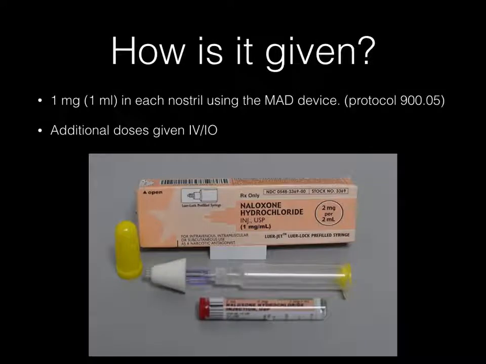So how do we give it? Naloxone comes packaged, as you see here, in a syringe that contains a concentration of 1 milligram per milliliter. Each syringe contains 2 milliliters of medication, so therefore there's 2 milligrams in each syringe of medicine. What we're going to do is take that syringe and attach the MAD device and squirt 1 milligram or 1 milliliter into each nostril using the MAD device. Additional doses of the medicine, if needed, are going to be given IV or intraosseously by paramedics on the scene. The protocol that covers this in our protocol manual is section 900.05.